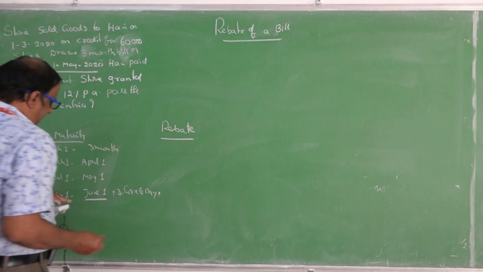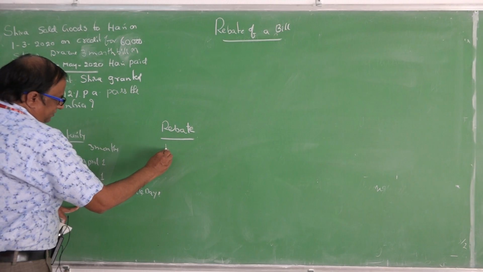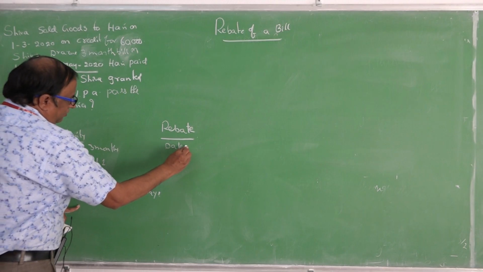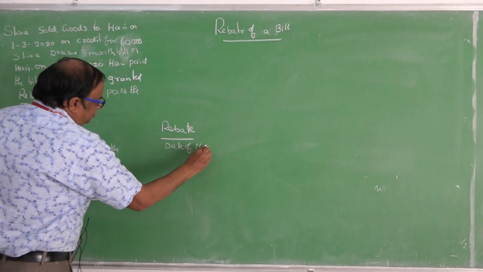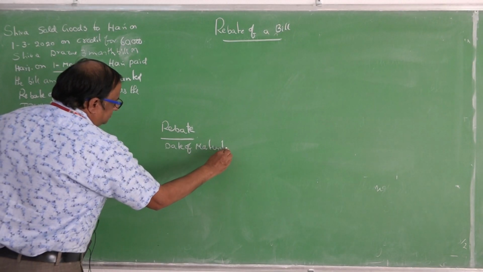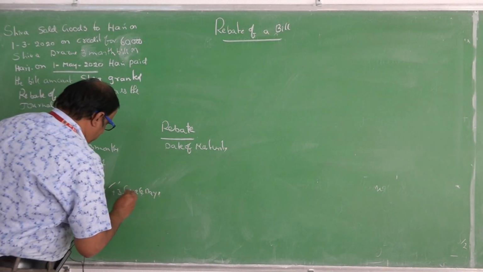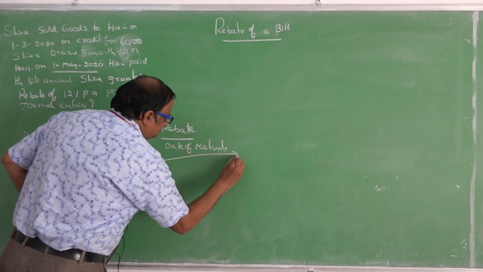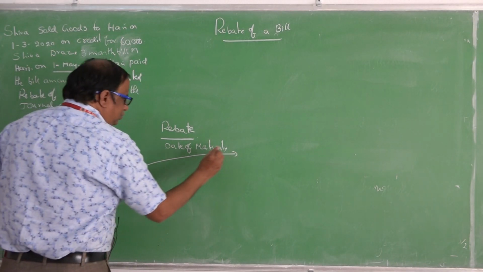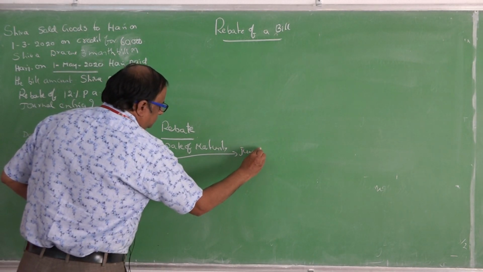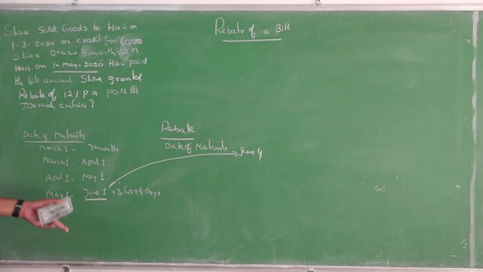Rebate. Actual date of maturity. When does he have to pay? On June 4th, or June 1st plus 3 days of grace.